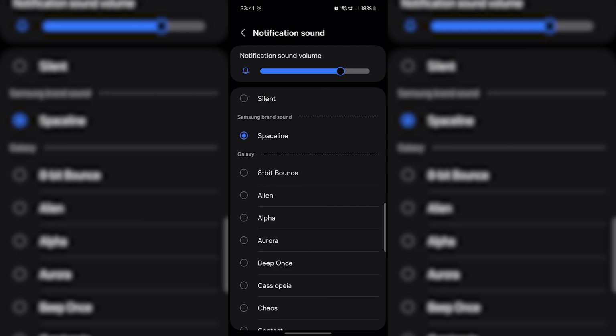If you want, you can change the notification sound using the notification sound volume setting at the top. Additionally, you can mute notifications by selecting the silent option.